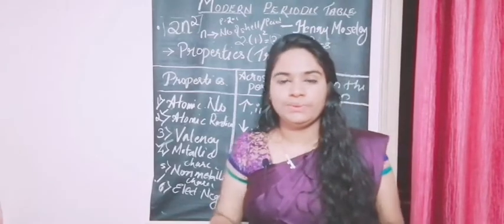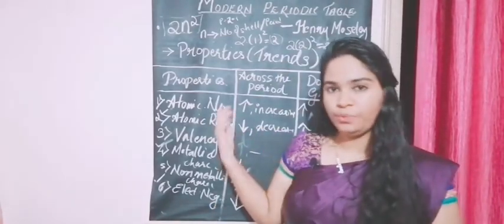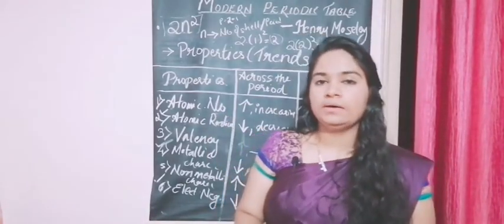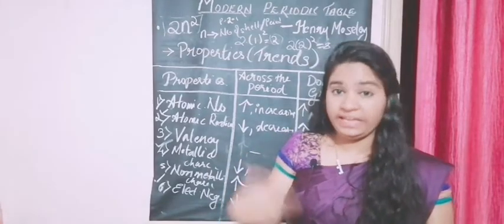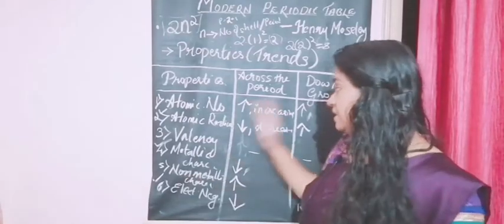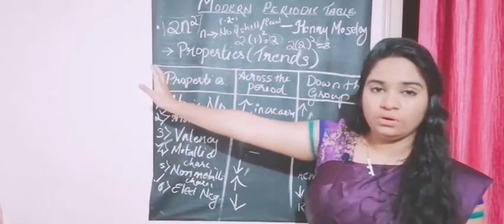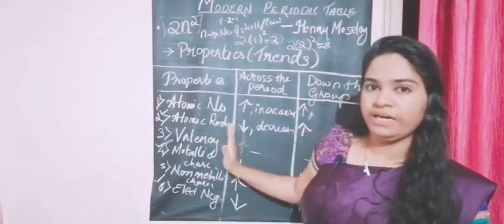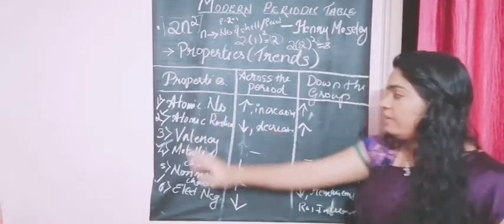Okay, so let's wind up the class. I hope you have understood everything. Just revise, go through it again and again, and do remember the trends. These are very important. I repeat, please write it down somewhere, stick it on your wall so that you see it every day and don't get mixed up.